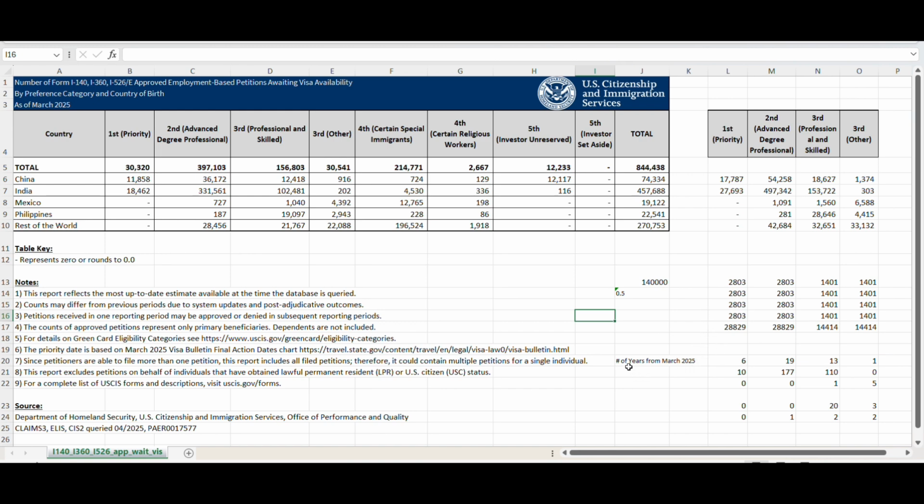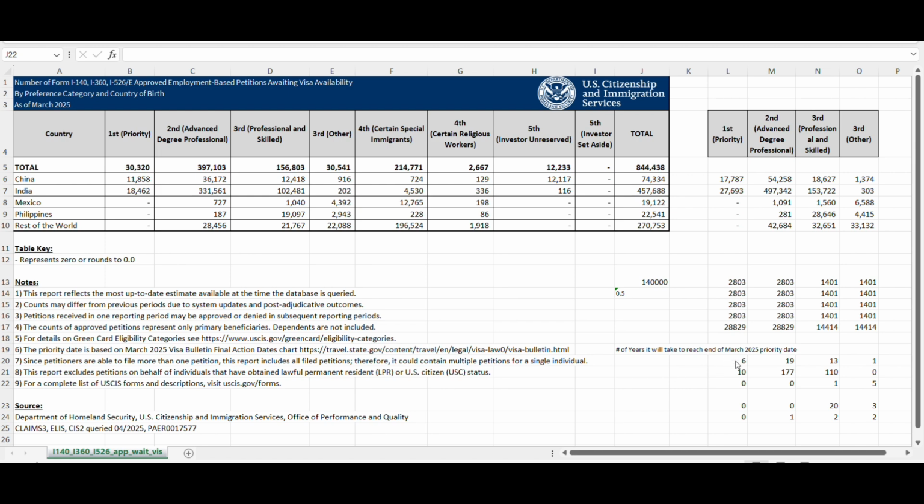And the number below is the number of years it will take to reach the March 2025 priority date. Oh, sorry, my bad. Let me rewrite this: the number of years it will take to reach the end of March 2025 priority date. That's what I'm trying to say here. I'm sorry, I made it a little unclear, but let's put it that way.